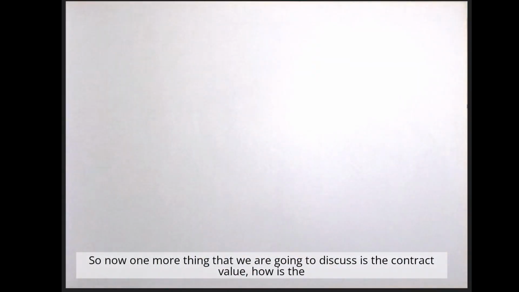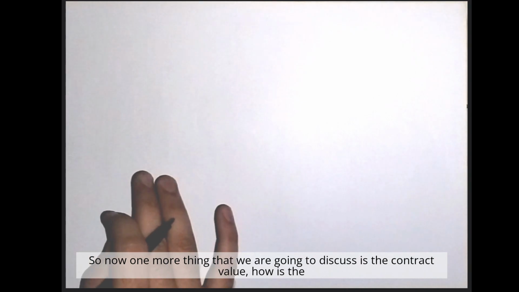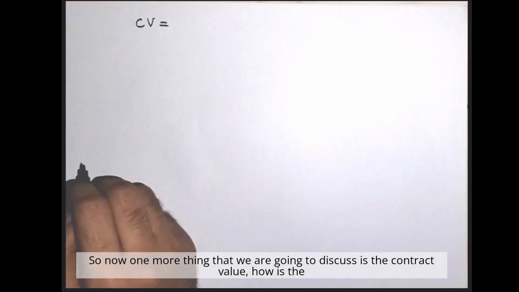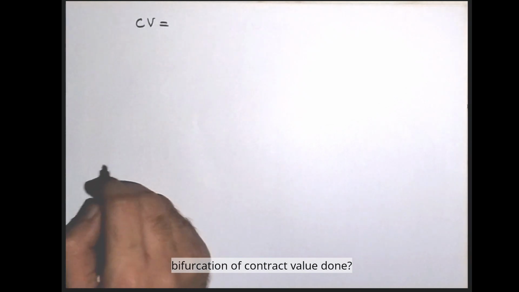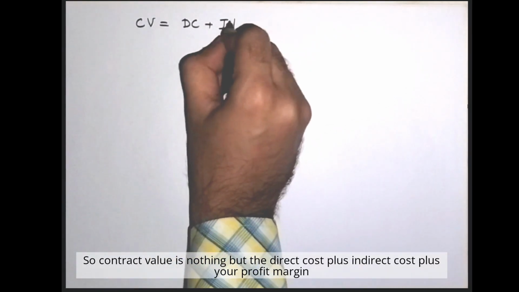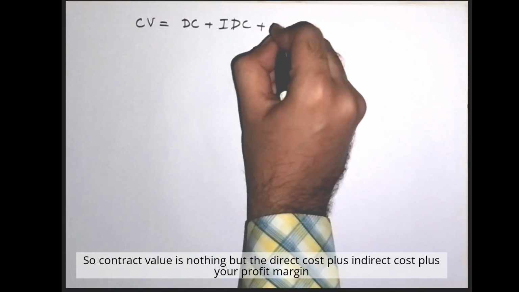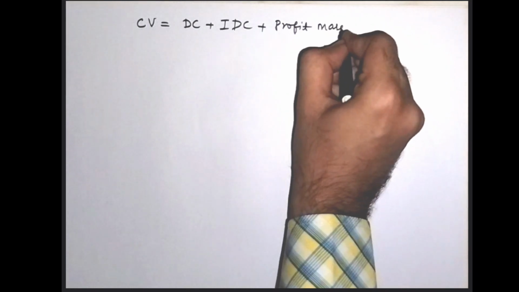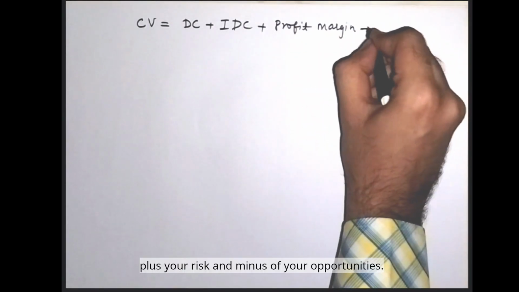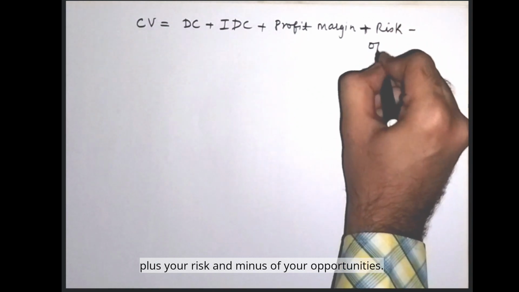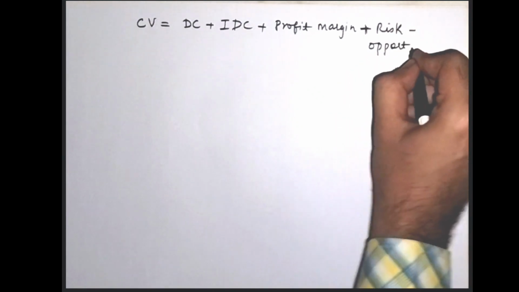Now one more thing that we are going to discuss is the contract value. How is the bifurcation of contract value done? Contract value is nothing but the direct cost plus indirect cost plus your profit margin plus your risk and minus your opportunities.